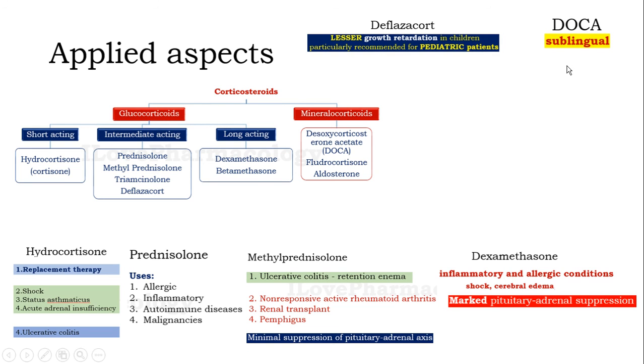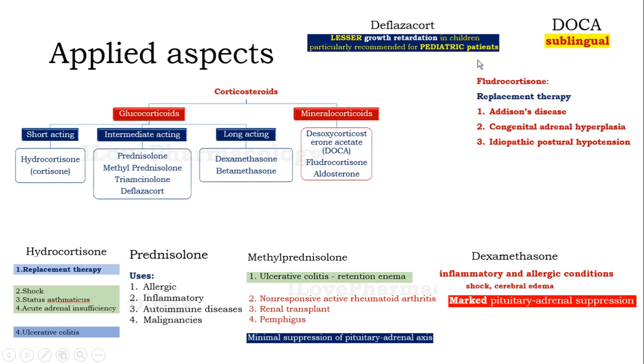With deflazacort, the important thing to remember is it has lesser side effects in children and causes lesser growth retardation, so that's why it is particularly preferred in pediatric patients. What are the uses of fludrocortisone, which is a mineralocorticoid? It is used in replacement therapy of Addison's disease, congenital adrenal hyperplasia, and idiopathic postural hypotension. And finally, the inhalation corticosteroids used in bronchial asthma are beclomethasone dipropionate, budesonide, and fluticasone.